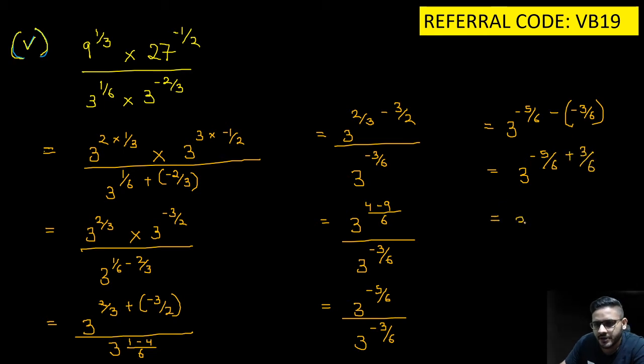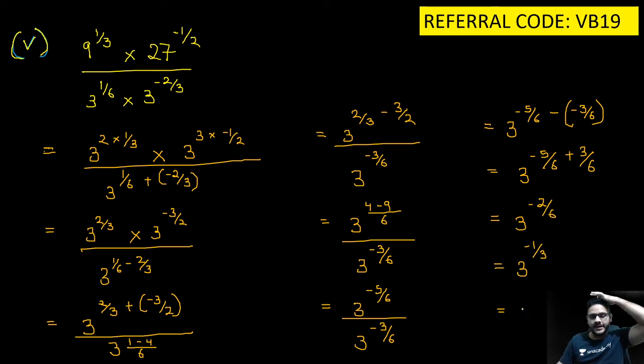So you get 3 raised to the power minus 2 by 6. So you get 3 raised to the power minus 1 by 3. You can write it this way, or you can write it as 1 upon 3 raised to the power 1 upon 3. So we'll end the sum here, guys.